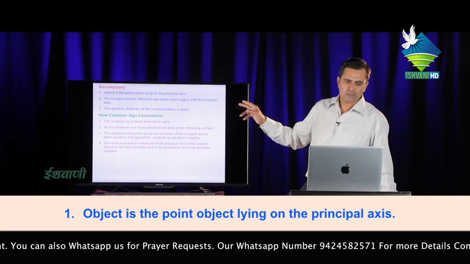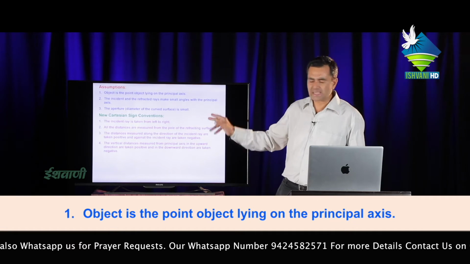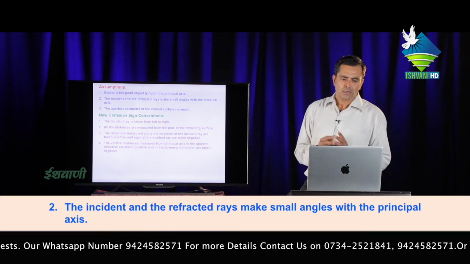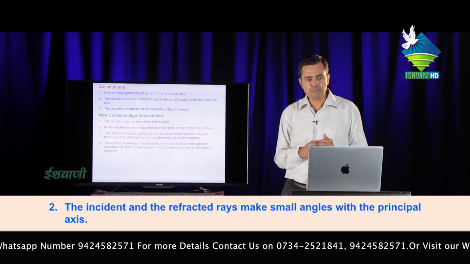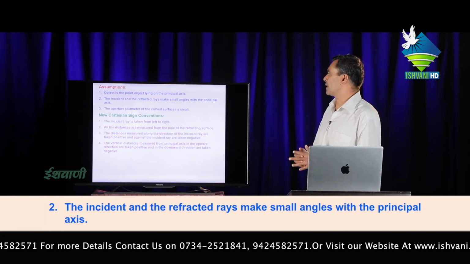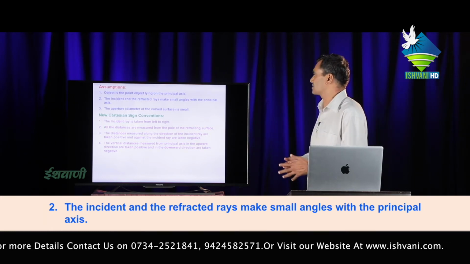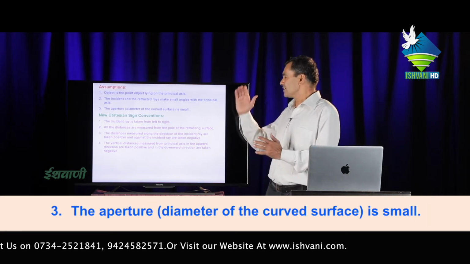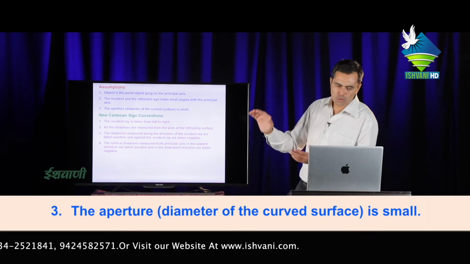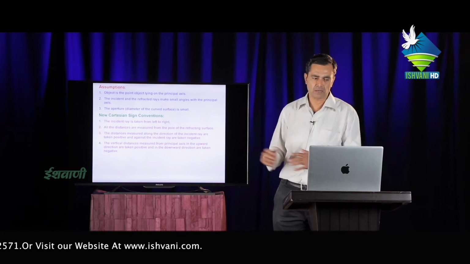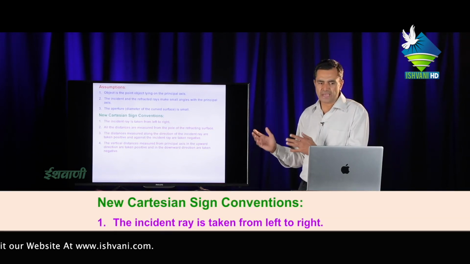Assumptions: first, the object is a point object lying on the principal axis, meaning the object always remains in point form. Second, the incident and refracted rays make a small angle with the principal axis, meaning the angle formed by the incident ray and refracted ray with the principal axis is very small, and the aperture is very small. Aperture means the diameter of the concave or convex mirror is very small. Next, new Cartesian sign conventions.